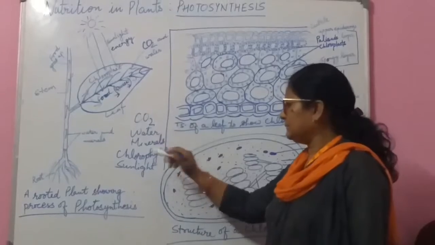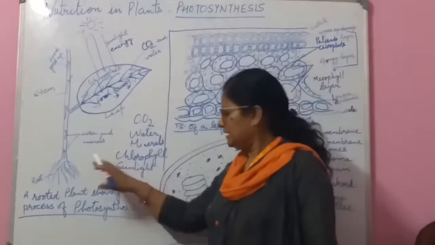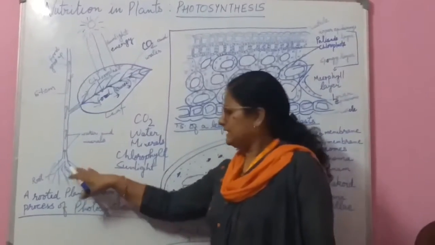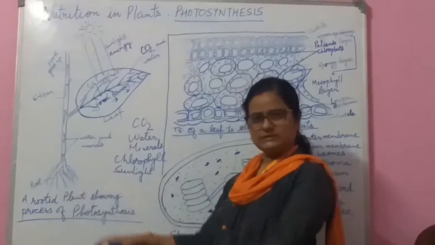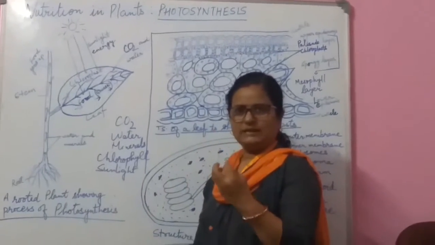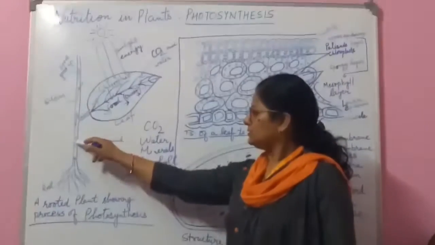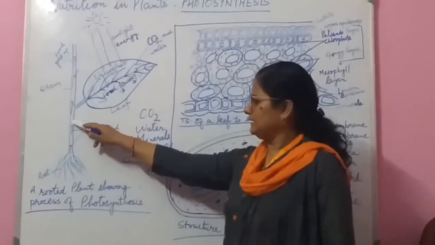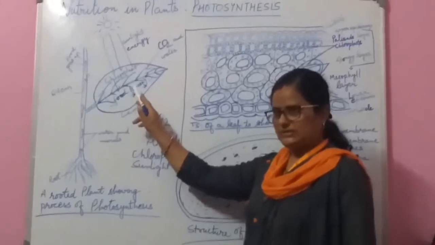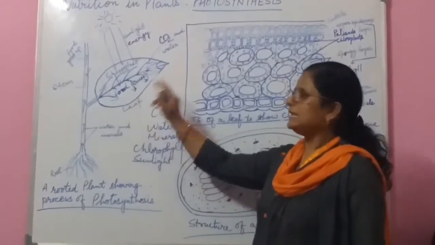Then the water and minerals in the soil are sucked up with the help of the root, and through the xylem vessels the water and minerals reach the leaf.